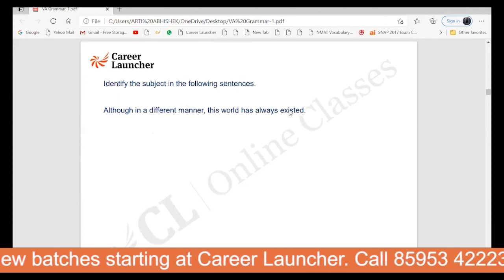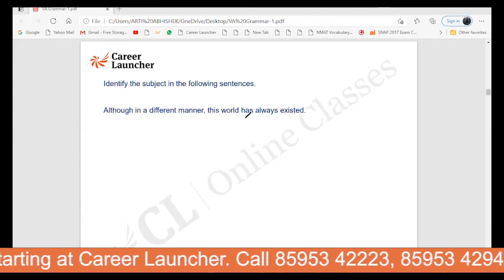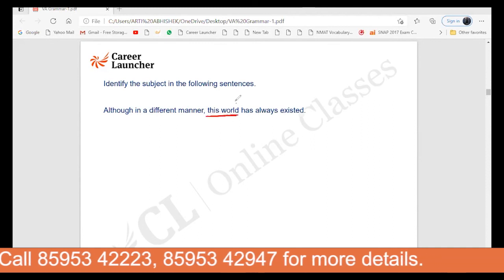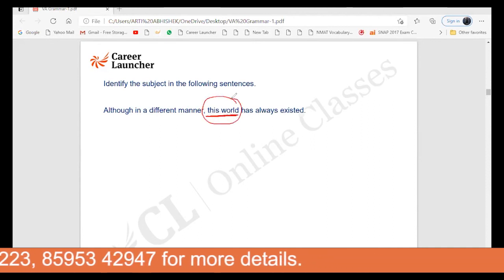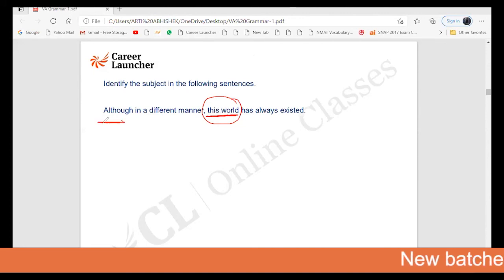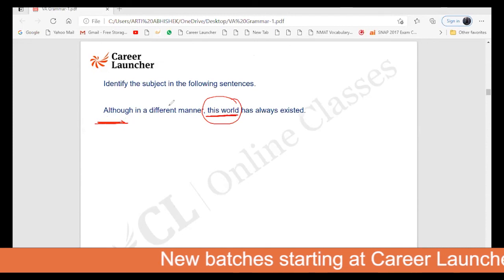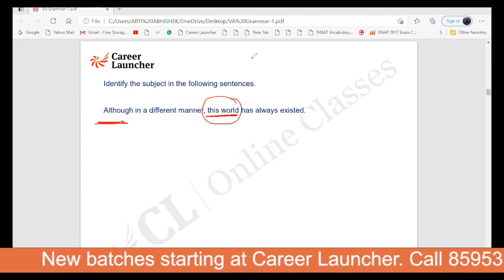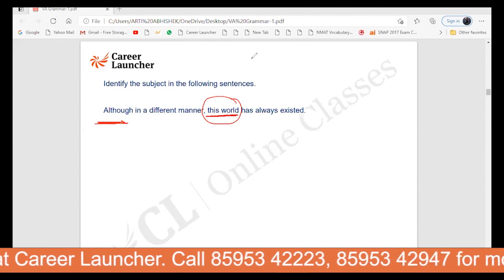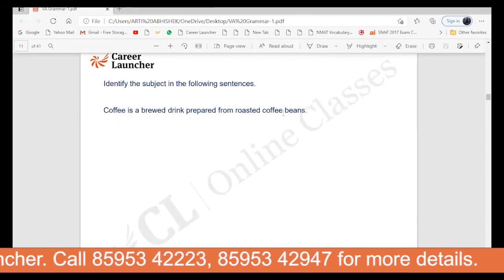Coming to the next one, although in a different manner, this word has always existed. This word is the correct answer. This is the thing we are talking about, we are speaking about. So this is my real subject. So it is not necessary that the subject will always come at the starting, right? It is not necessary that it will be always in the beginning. Subject can come anywhere. So we will go by the definition of it. So subject is something we are speaking or we are talking about. Moving ahead to the next one.